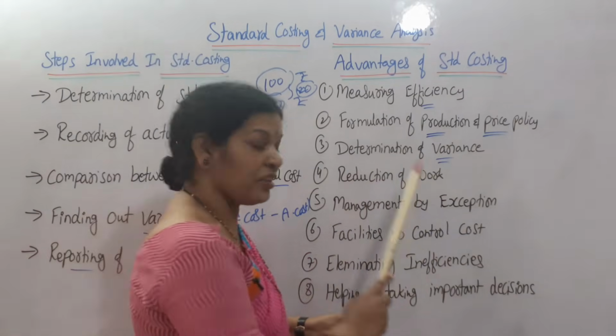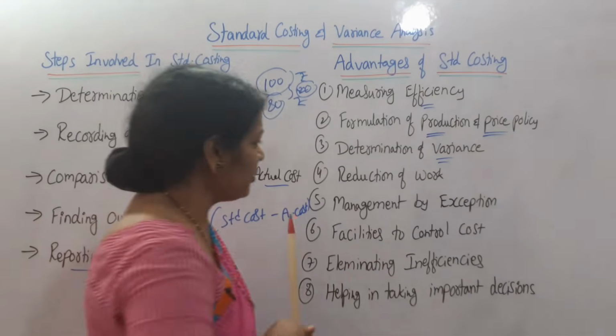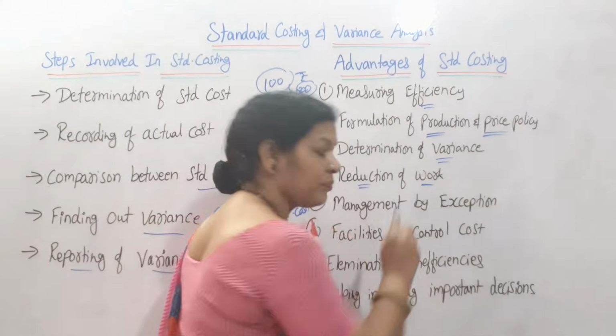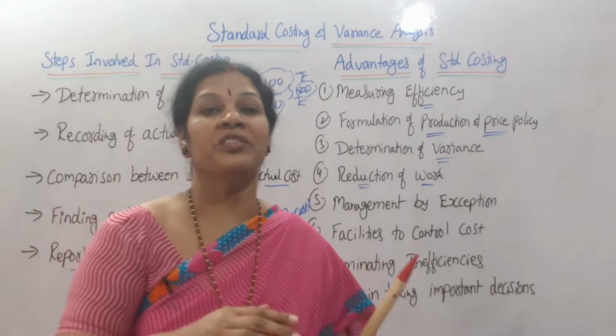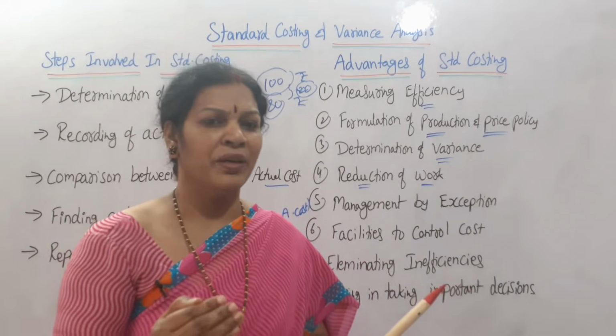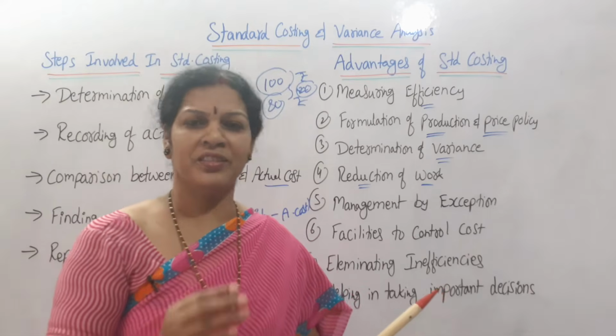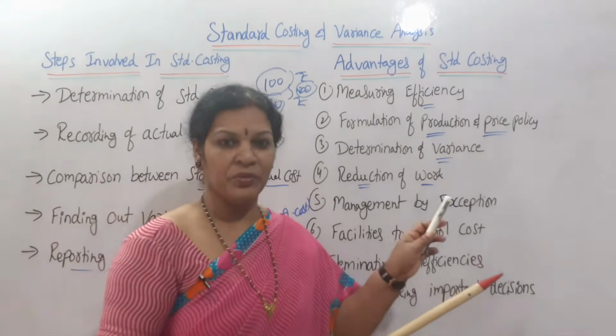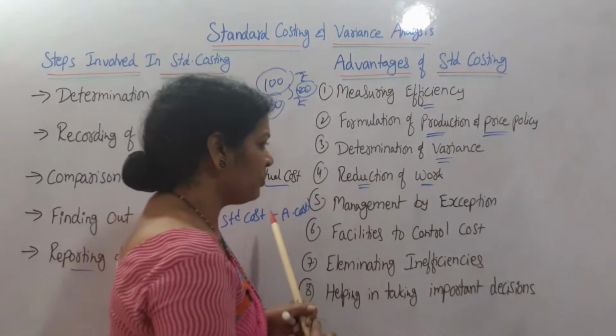And next thing is reduction of work. We can reduce even the work also. So standard cost, how much is there? Now how can we decrease the cost? If you want to decrease the cost, where do we have to decrease? All these things depend on the reduction of the work. In the same way, management by exception.